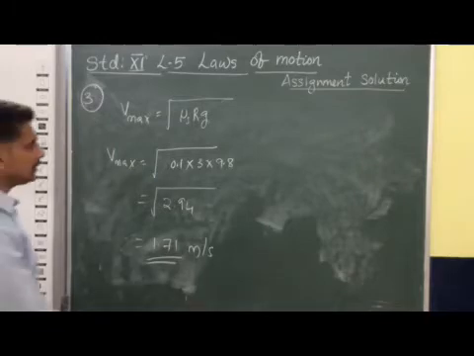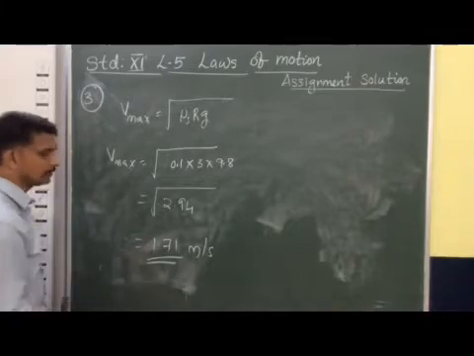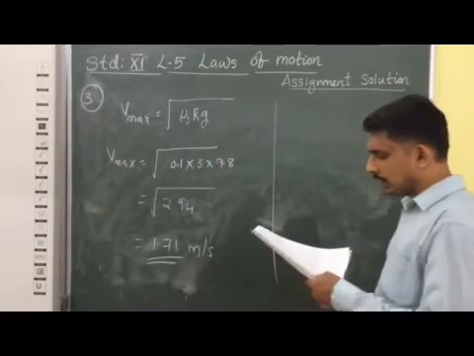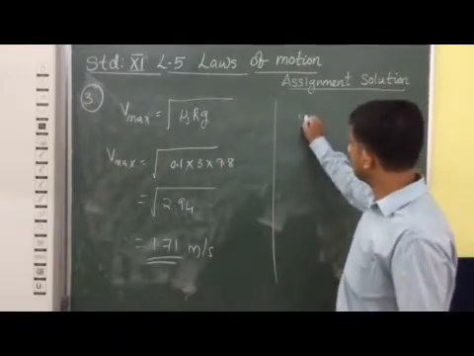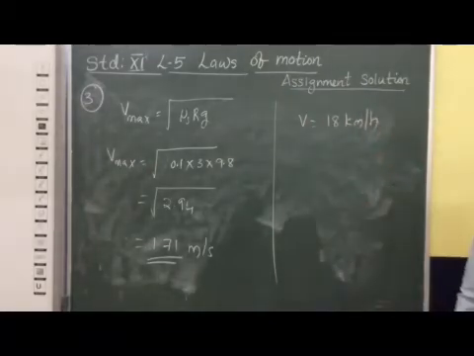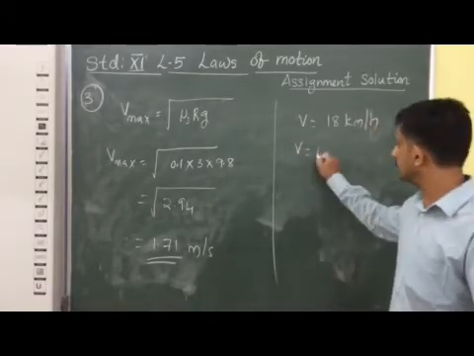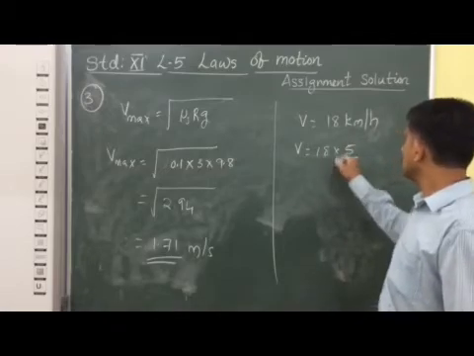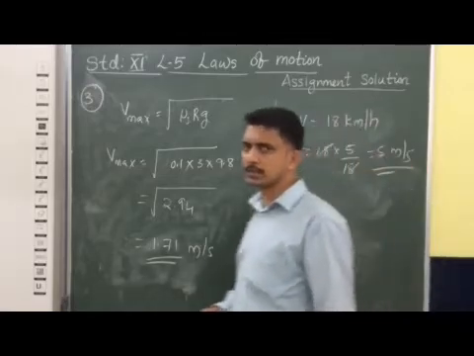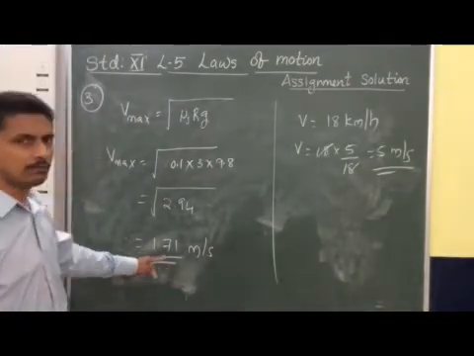So the maximum safe speed permissible while taking this circular turn is 1.71 meter per second. But that boy, this cyclist, is moving with a speed of 18 kilometer per hour. We can convert 18 kilometer per hour into meter per second. That means 18 into 5 by 18, so that means 5 meter per second. So that cyclist is moving with a speed of 5 meter per second, and his maximum permissible speed is 1.71.